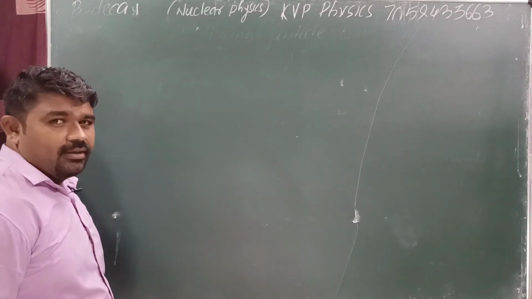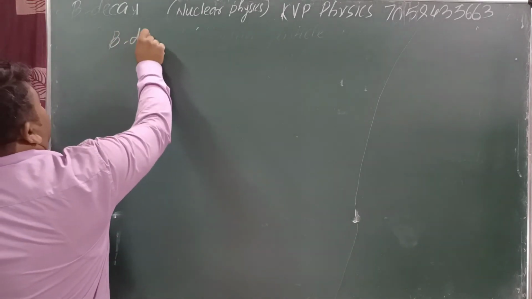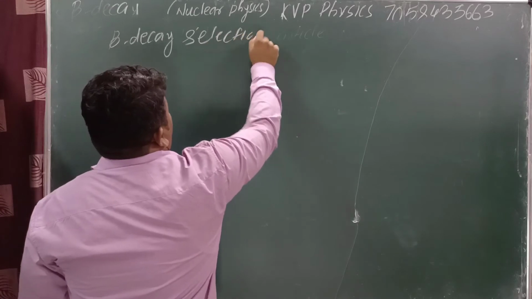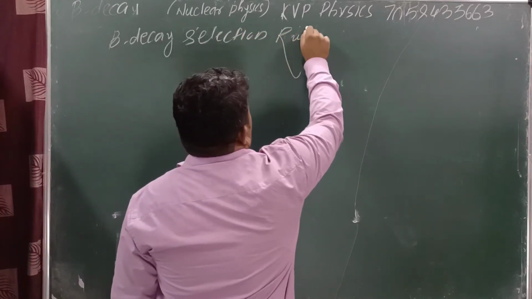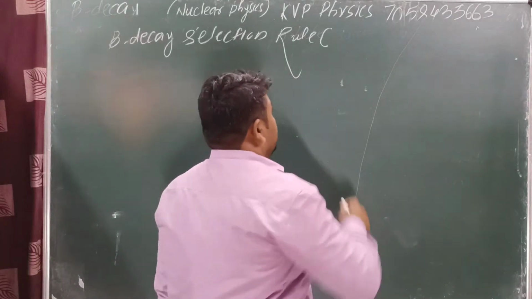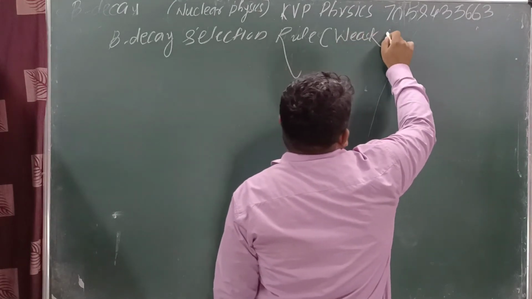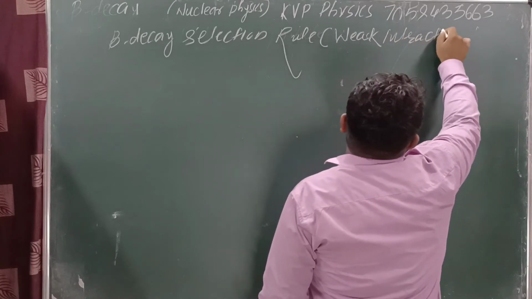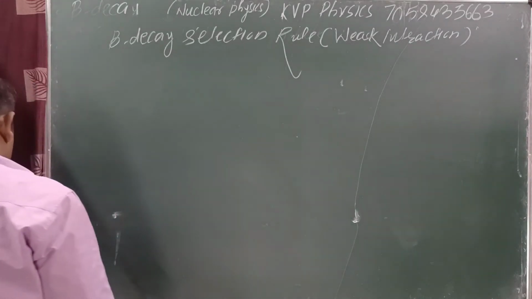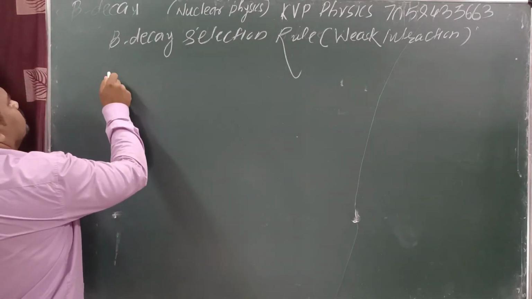Now we will see the beta decay selection rule. Okay, beta decay selection rule. Now, which type of interaction is this? This is a weak interaction. We know that in beta decay, an X particle decays into